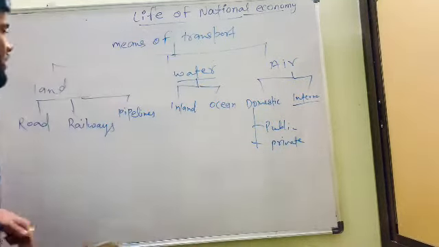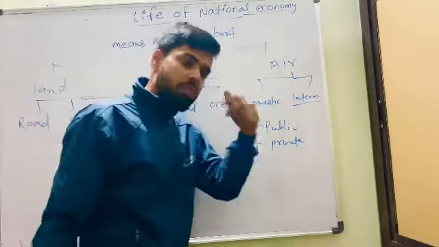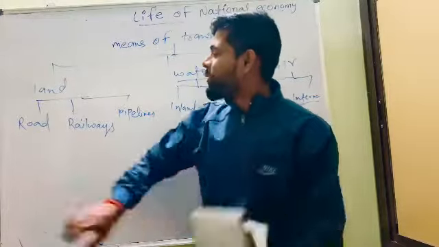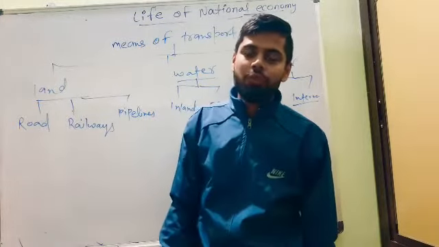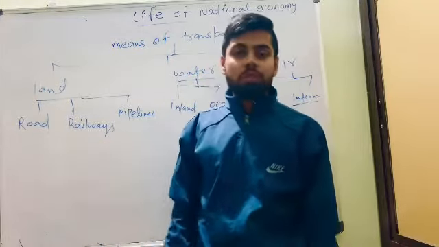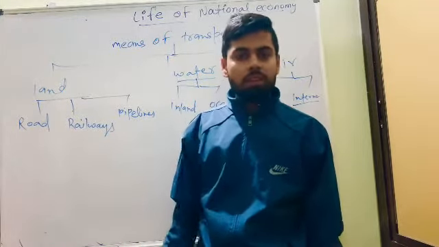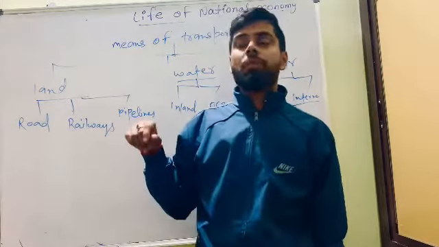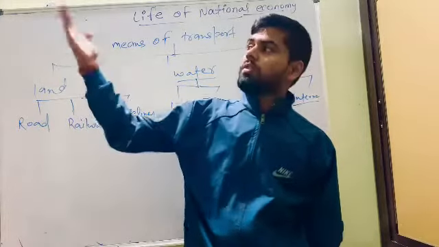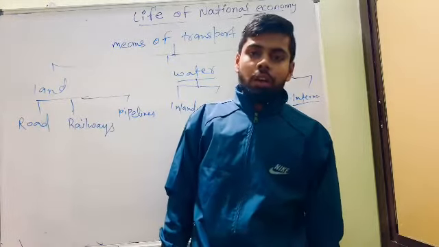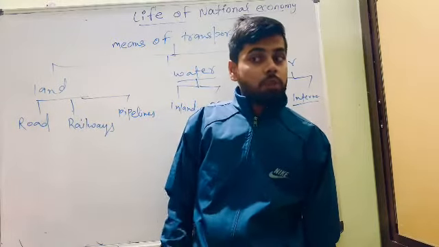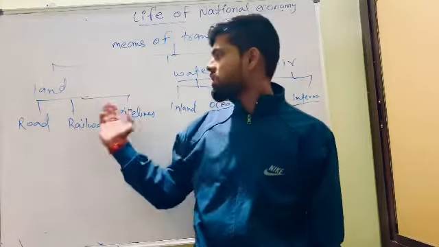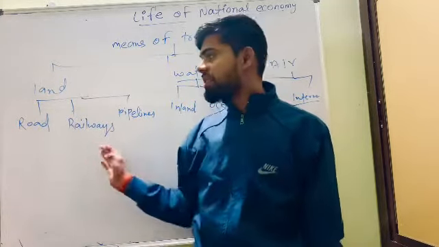Now understand the concept. On land we can transport, you see, by truck. You see on the road, a truck helps to transport goods from one place to another place. Bacha, railways you see, goods wagons, carriage boxes. That is railways. And from pipelines we get petrol, crude oil. From the Dubai area to our India, we are getting it through pipelines. Gas supply is also going through a pipeline. In upcoming time, so many things will come through pipelines because it is a very fast way of transportation. So three things are clear, bacha.